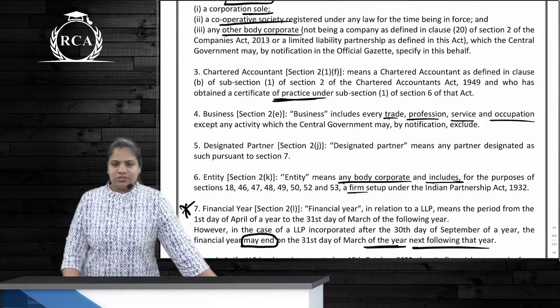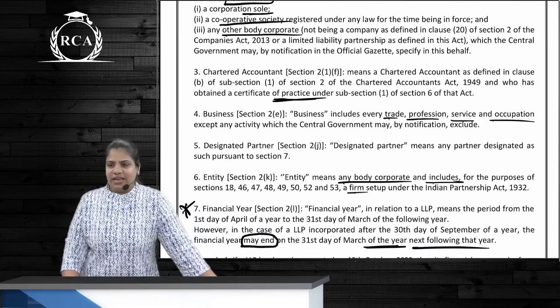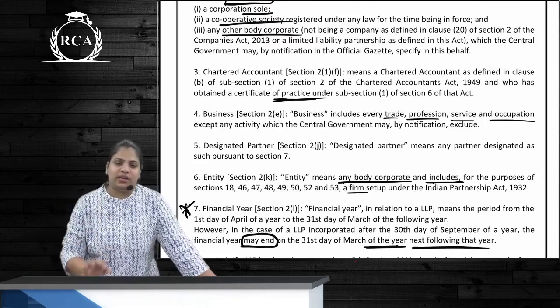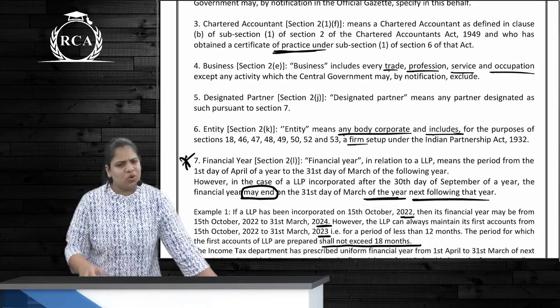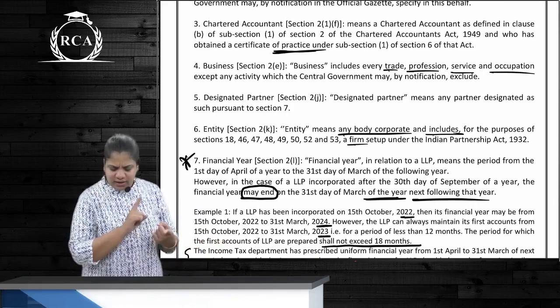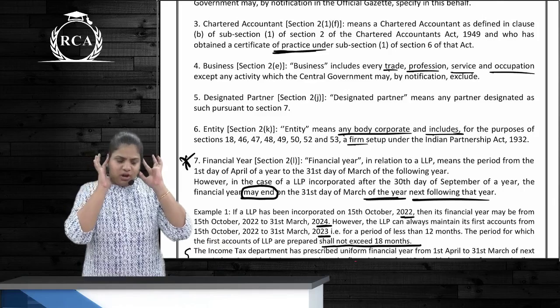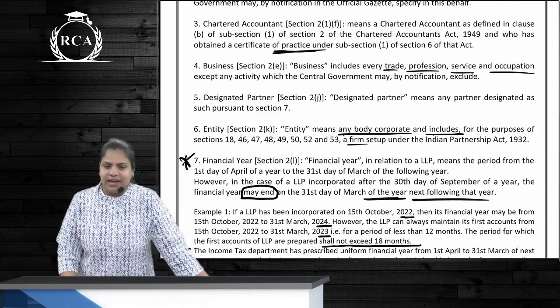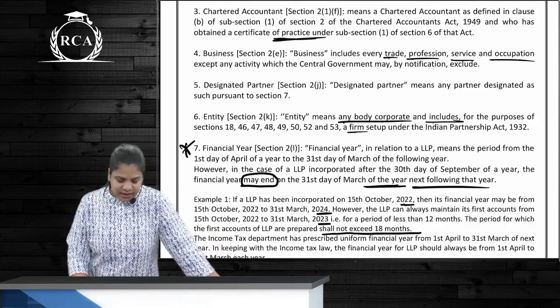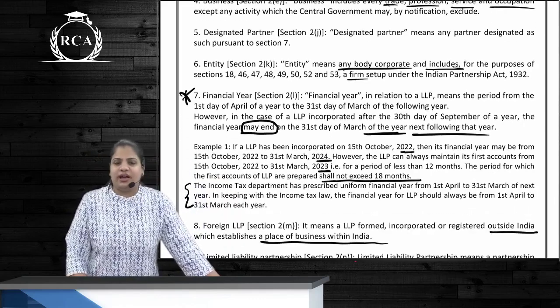Chartered accountant means what? Only and only a CA in practice. CA in service, इसमें जो भी mention है वो नहीं कर सकता. Only CA in practice. Business means what? Business for anything, goods or services. So business includes either trade or profession or service or even occupation. Designated partner means a person who is called as a designated partner, right? Entity means entity lighter. Financial year means what?